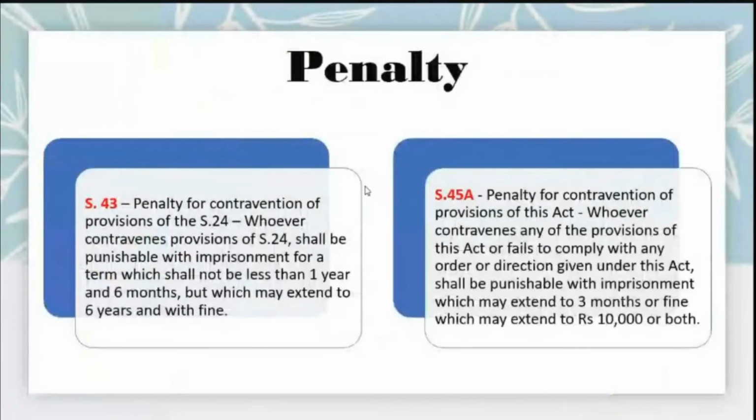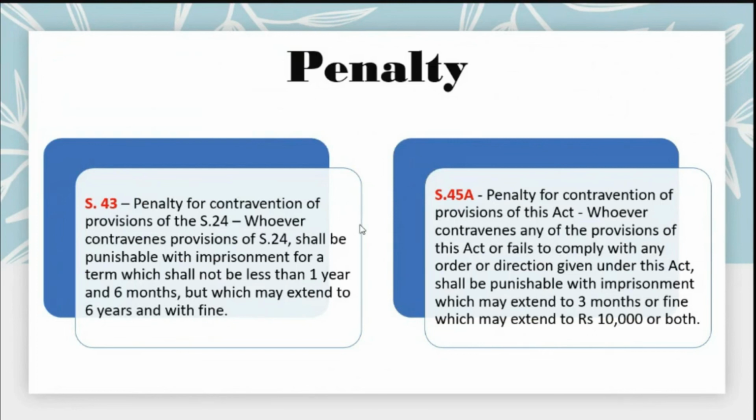And the last one is the penalty. Under this act, the penalty under section 43, penalty for the contravention of the provision: whoever contravenes the provision of section 24 shall be punishable with imprisonment for a term which shall not be less than 1 year and 6 months, but which may be extended to 6 years, and with fine.